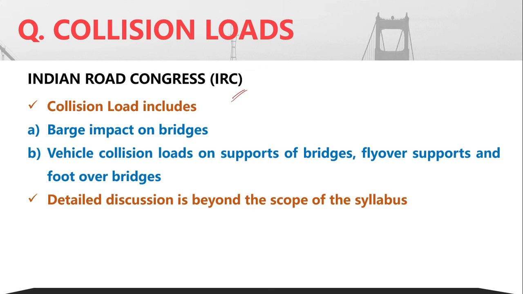A detailed discussion regarding the formulas and the clauses is beyond the scope of this syllabus. So if you want to study more, you can go through the IRC code. Detailed discussions have been provided there.